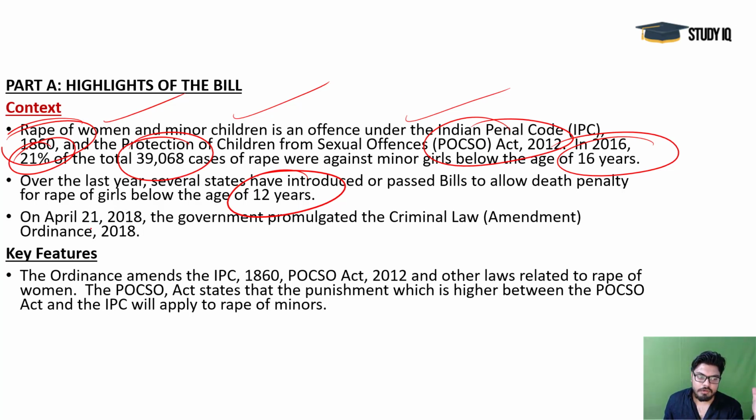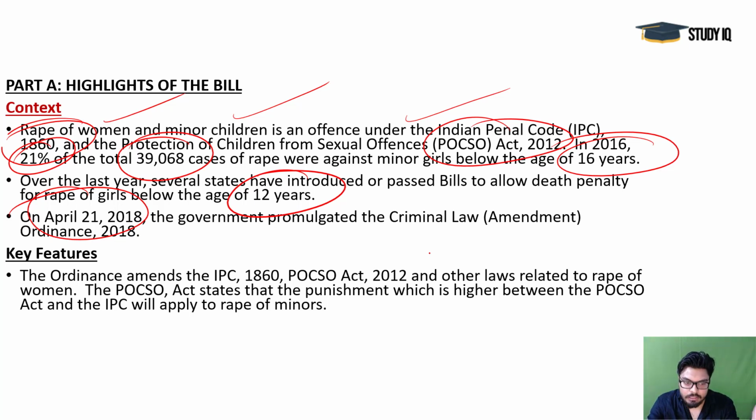And a criminal law ordinance bill came in April 21. This ordinance came in April 21, and you see the key feature here. They are saying that if the case is dealing with both these issues, like POCSO and IPC, then whichever bigger punishment is available would be applicable.